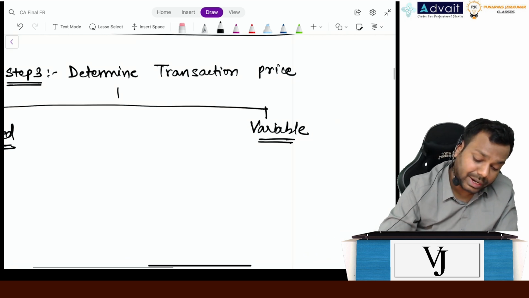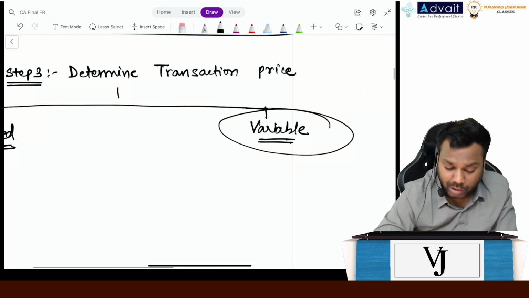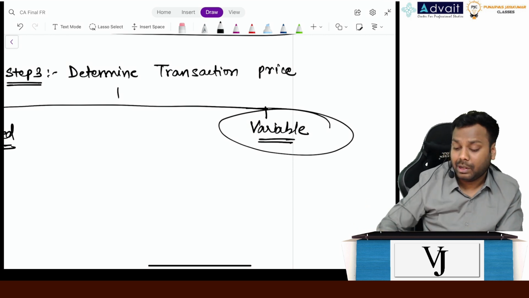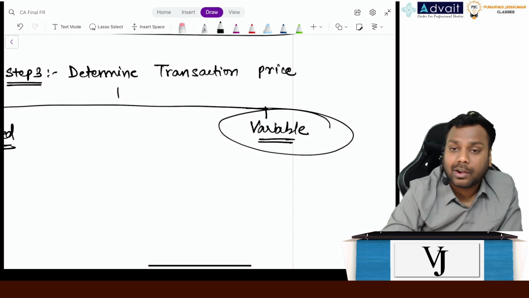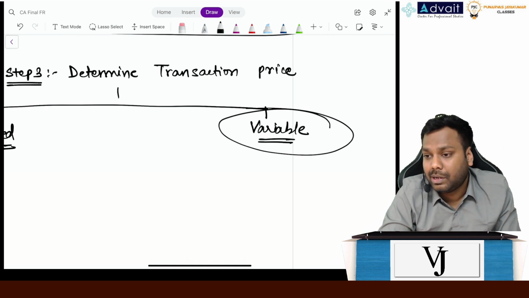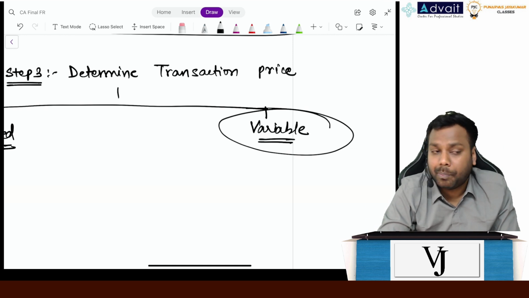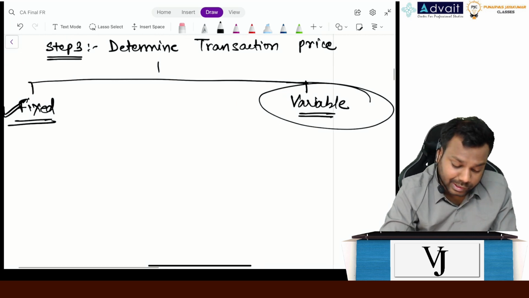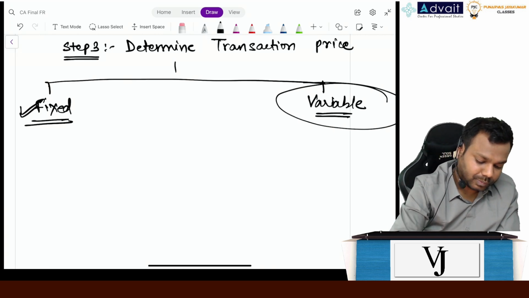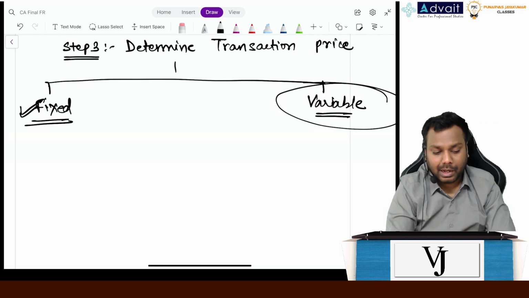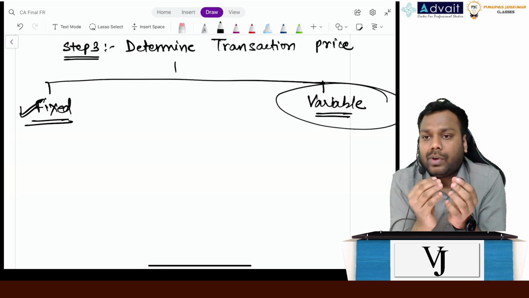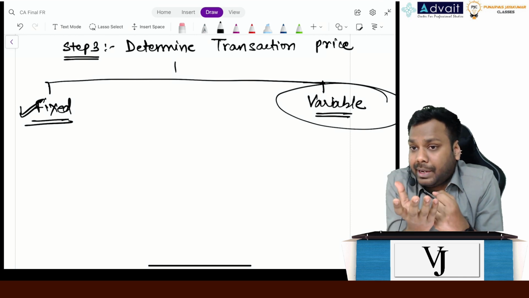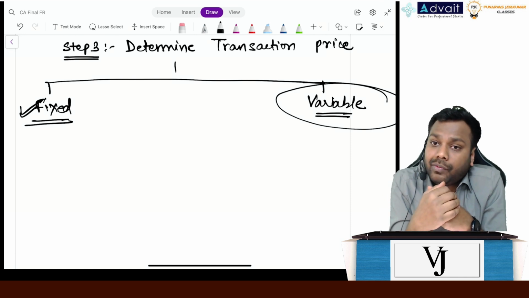Coming to variable consideration, the question that comes up is, will I consider variable consideration as part of my transaction price? But before that, let's understand the meaning of variable consideration. Whenever the amount which I have to receive in the future is not certain, that is called variable consideration.